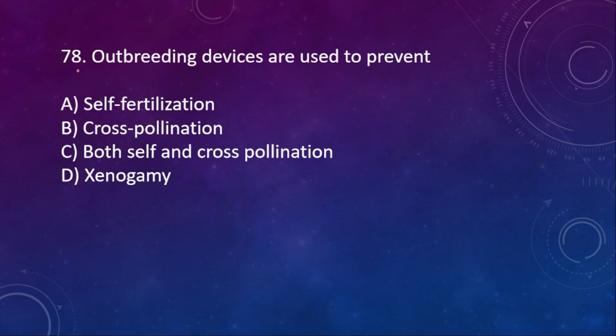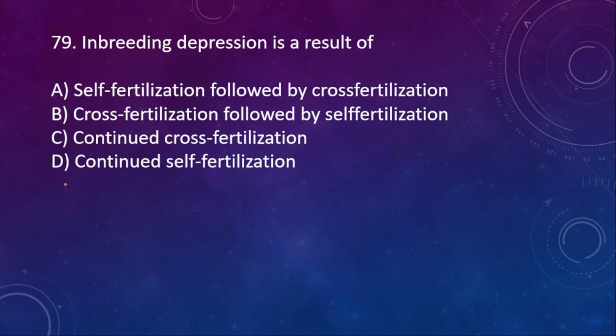Next, 78. Outbreeding devices are used to prevent A, self-fertilization; B, pollination; C, both self and cross-pollination; D, xenogamy. Here the right option is A, self-fertilization. 79.